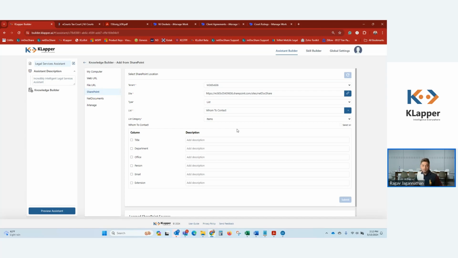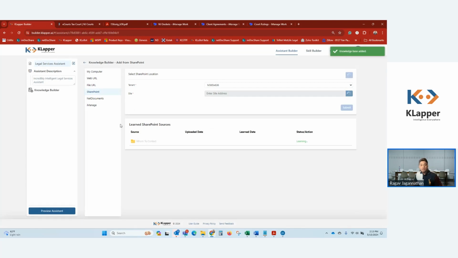If you're familiar with SharePoint lists, you would know that they have metadata columns that have data about the data. So KLapper can learn not just the data, but also data about the data, metadata as well, that you can use to query through the assistant, do Q&A. So we're just going to select all the metadata columns, and we're going to go submit. KLapper now starts learning that content.